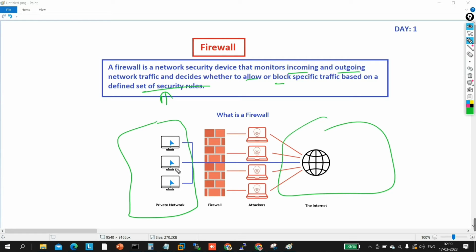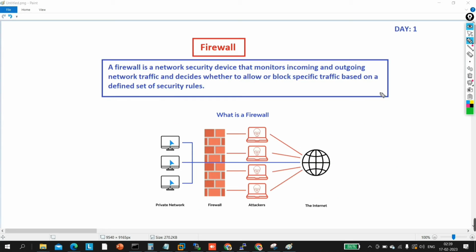Okay, so these users are able to access the internet, but as you know, there are some attackers, right? So these are some attackers here. Do you think that by default the firewall will allow these attackers to enter your network? No, by default there are some pre-configured policies on this firewall. Through those pre-configured policies, this firewall will deny the traffic of these attackers from entering this network. Fine. Hope you are getting my point, what I am trying to explain.